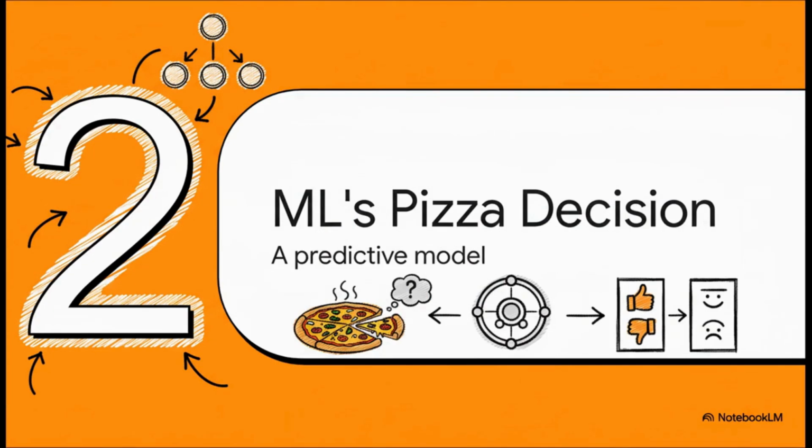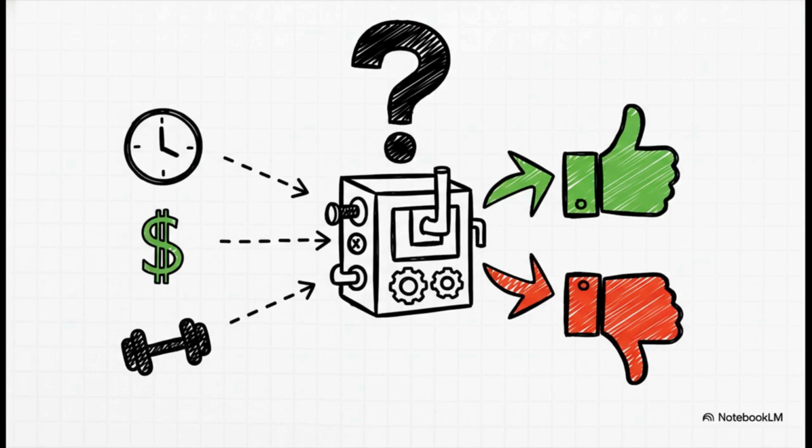All right, now for the fun part. Let's actually build a simple machine learning model to solve one of life's biggest, most important questions. Should we or should we not order pizza for dinner tonight? So the goal here is super simple. We just need a yes or no. That's it. Our little model is going to take a few different factors, weigh them out, and then just spit out a prediction. This right here is machine learning 101.